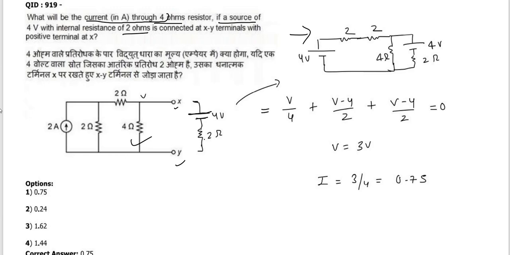Okay, apply nodal analysis here. Okay, how can we find it by nodal analysis? Then we have to find the value of B. So B upon 4 plus B minus 4 upon 2, this one, equals 0. Easily we find the value of voltage, 3 volt. Now we have to find the current, then 3 upon 4 is our current, B upon R. So 0.75 is the answer.